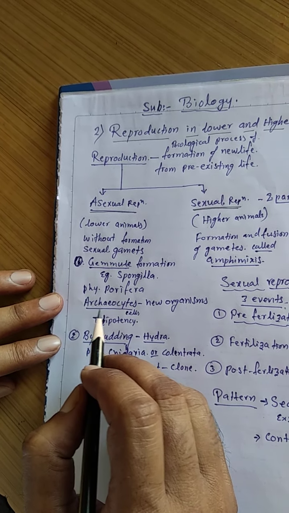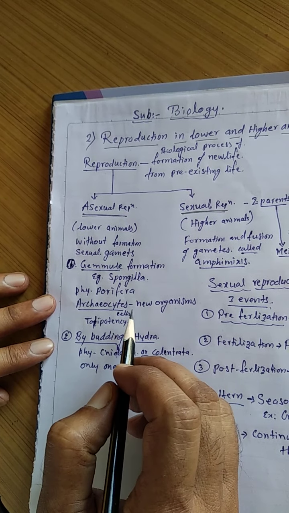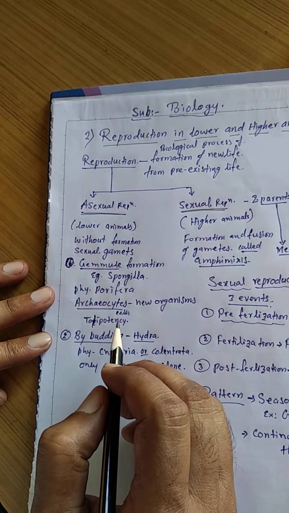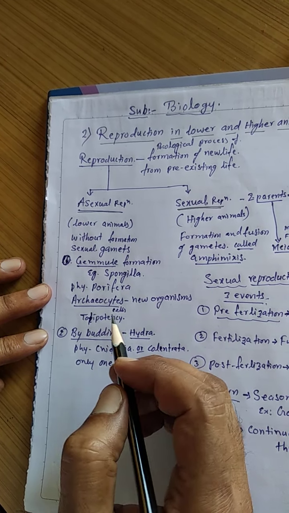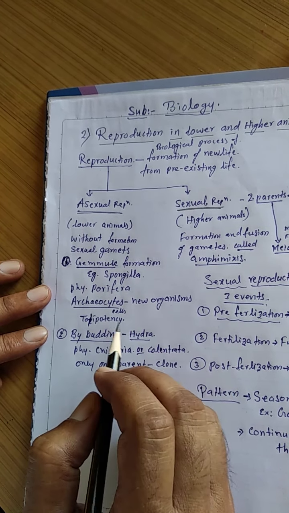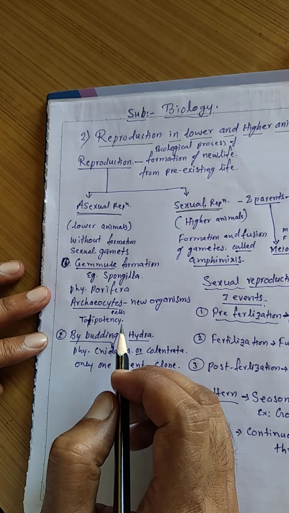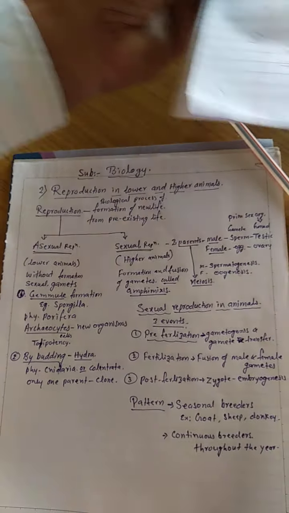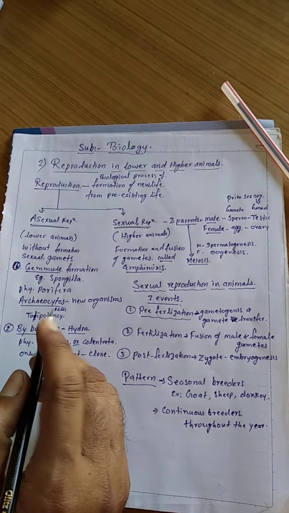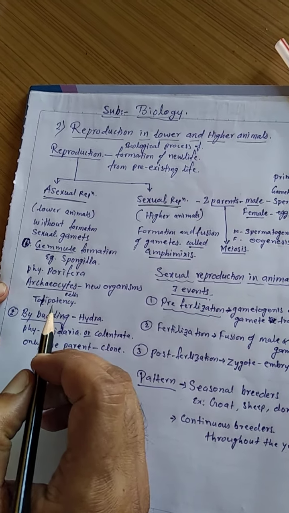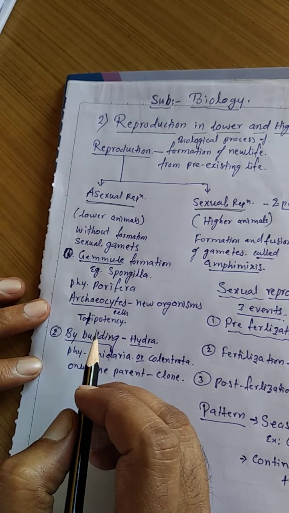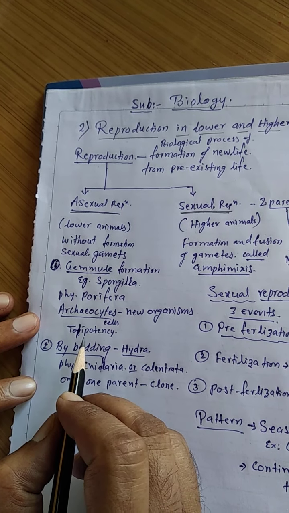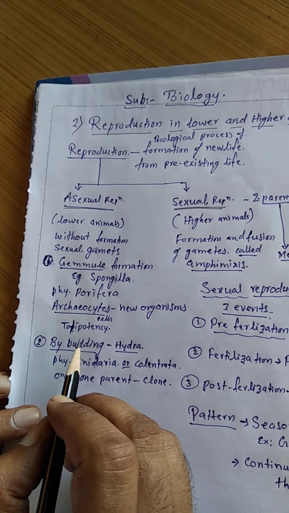Mainly the archaeocyte cells, or amoebocyte cells, form new organisms. This is due to totipotency. Totipotency means the cell has the capacity to form an entire organism. It is called totipotency.